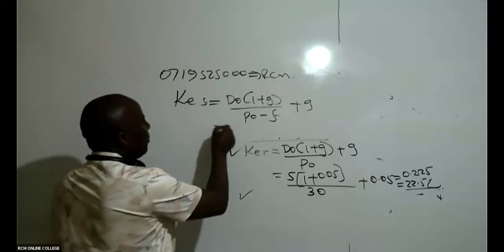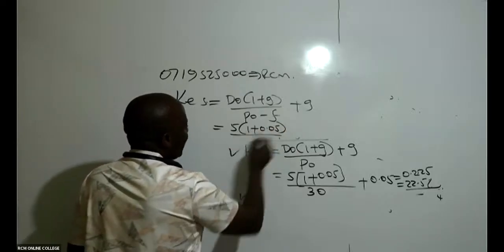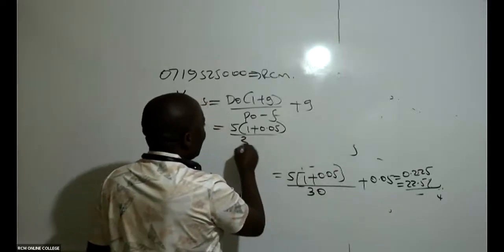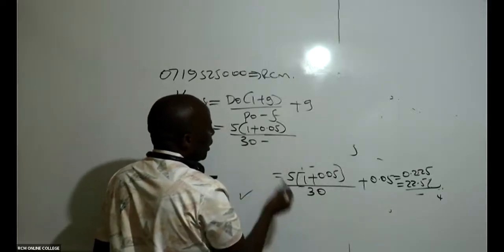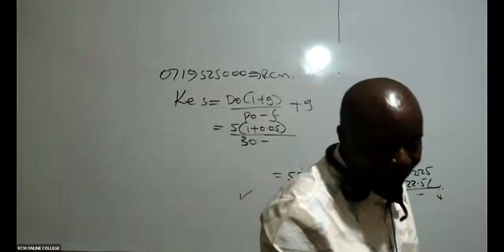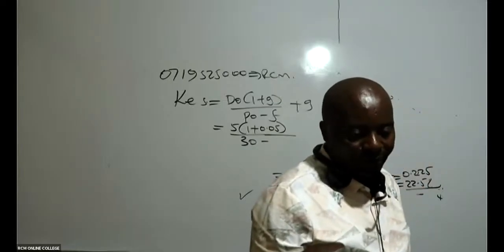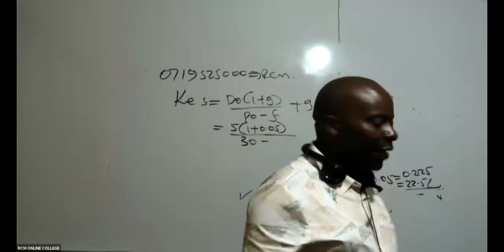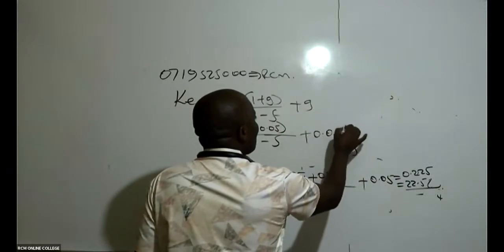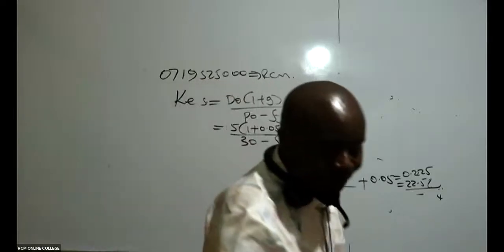So then this one here will be D0, still that remains as 5, 1 plus 0.05, all over P0. Our P0 is 30, minus flotation cost. Flotation cost has been given there. Is there somebody who is able to see flotation cost, ladies and gentlemen? Anybody who is able to see our flotation cost in this question? Anybody? It is 5. Thank you so much. 5. And then the growth rate still remains at 0.05.